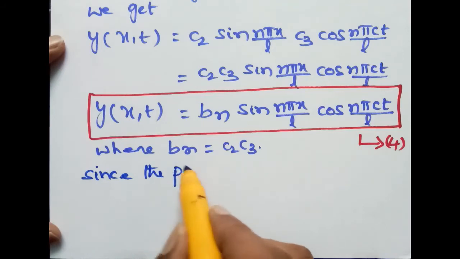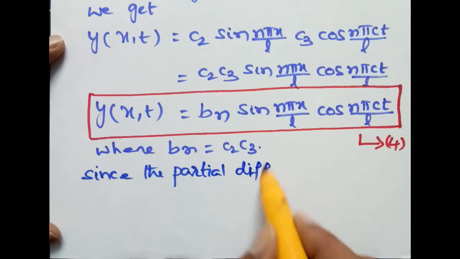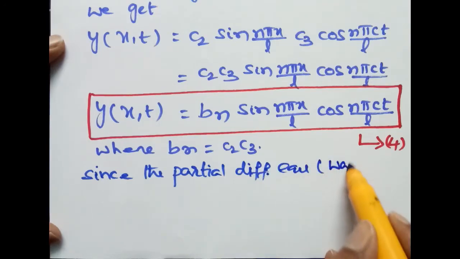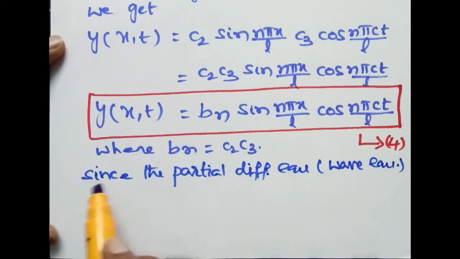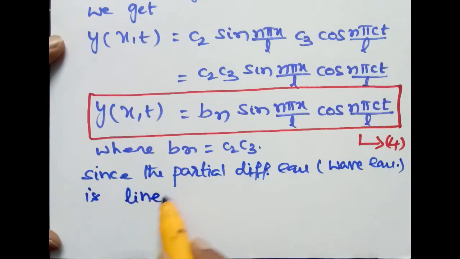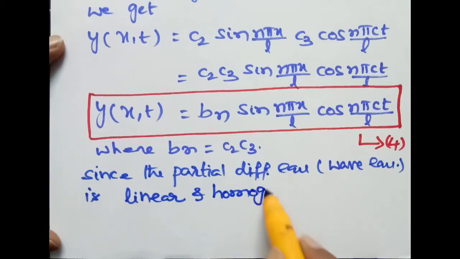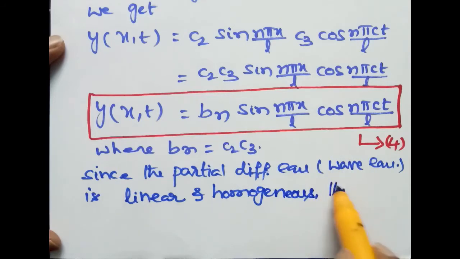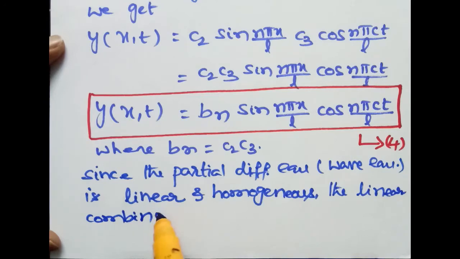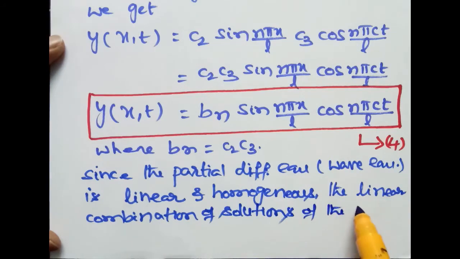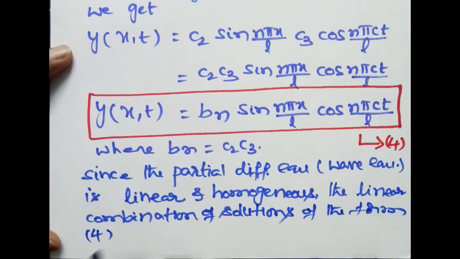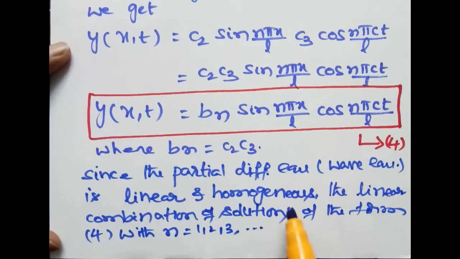Since the partial differential equation, that is the wave equation, is linear and homogeneous, the linear combination of solutions of the form with n equal to 1, 2, 3 and so on is also a solution of the equation.